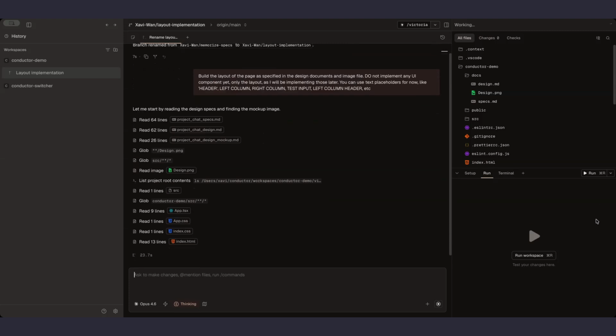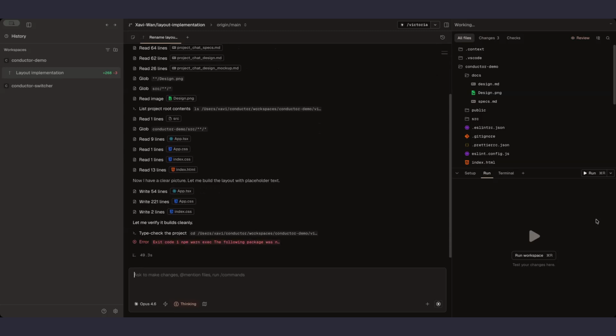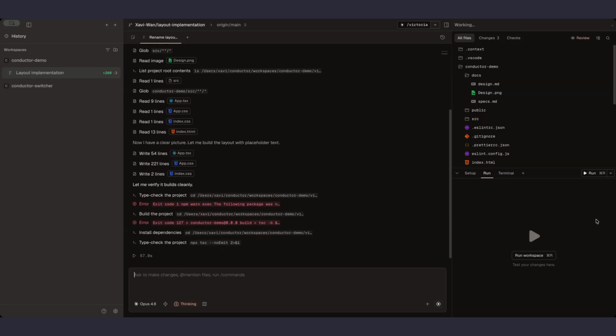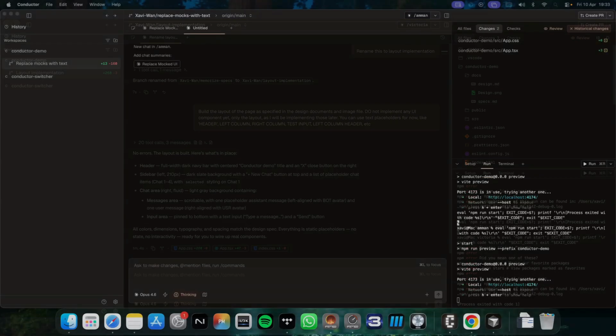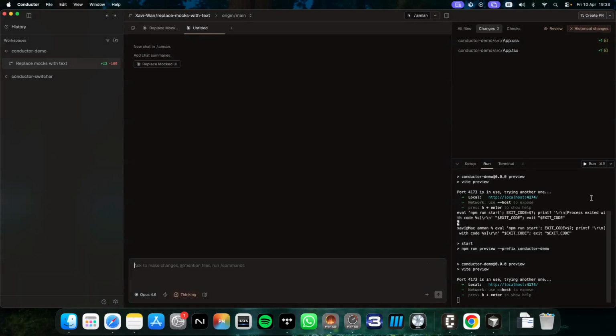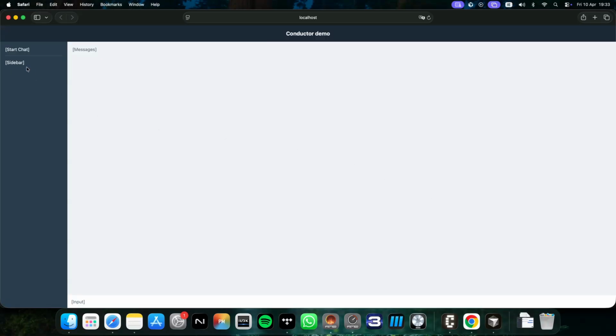agent immediately. We could build the layout in parallel as well with the other tasks, but it will be difficult to test and validate the output from each task unless we create storybooks for those. To simplify this demonstration, I will just test them directly in the layout. So, after our AI agent has finished building the layout, we run the workspace and check that everything is in